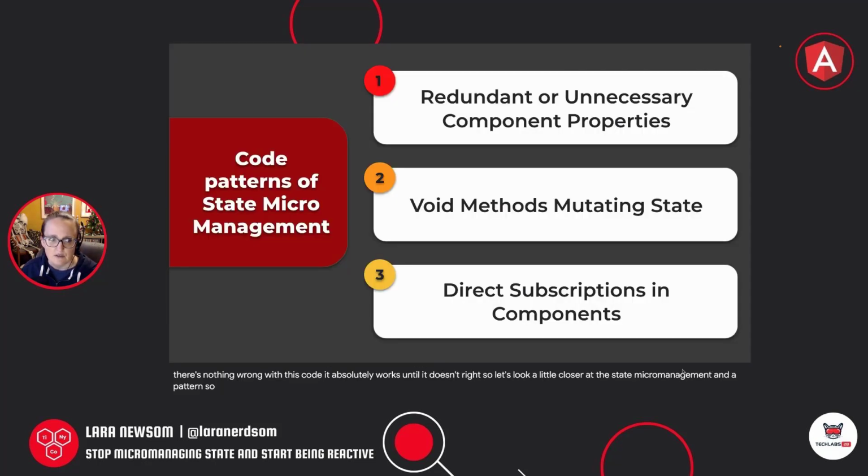So symptoms of the state micromanagement anti-pattern are redundant or unnecessary component properties. Now, if I was in a room, I'd ask you to raise your hand if you have components with hundreds of component properties, or even dozens of component properties, right? They don't get smaller, they get larger and larger and larger, right? And these components typically have void methods that mutate state. So it'll be a void method, and inside of it, it might call other void methods. It might mutate the component properties. And then we also see a lot of direct subscriptions inside the components.